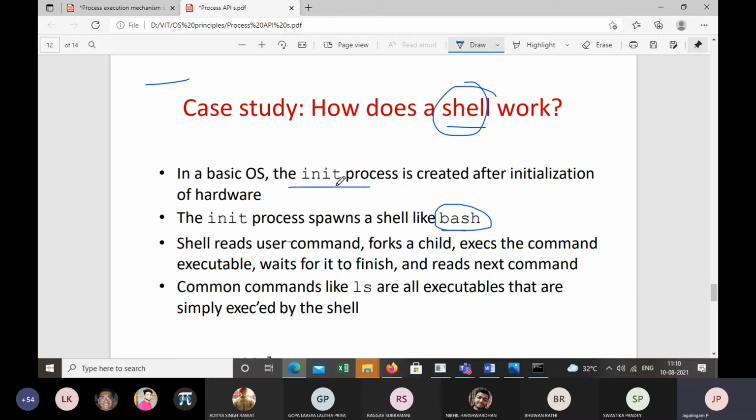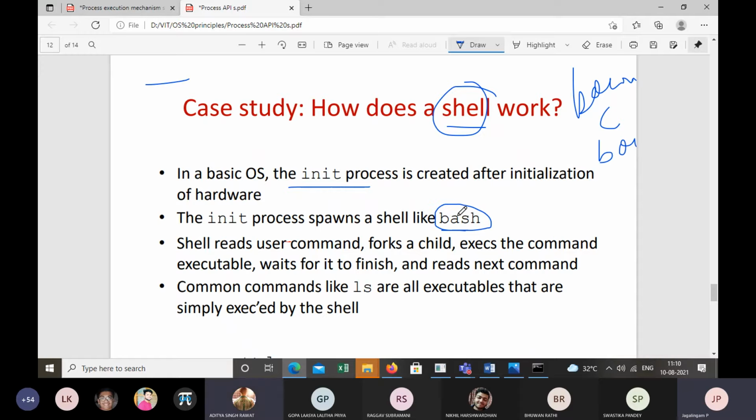Under this init process, you have a whole bunch of processes, and in that bunch of processes, we have the shell. You have multiple shells, and one shell is called the bash shell. You have the C shell, the Bourne shell, and so on.